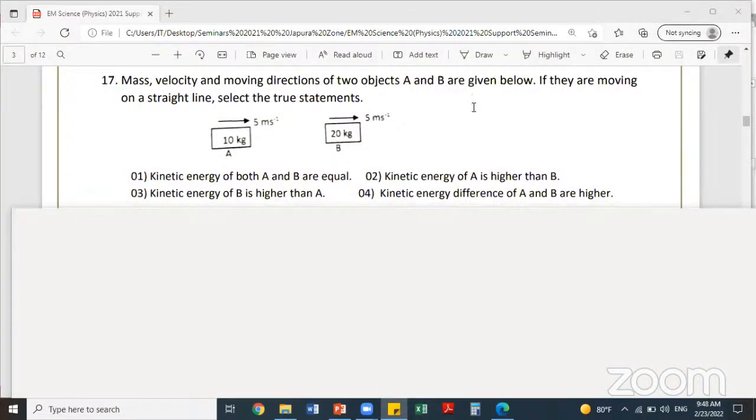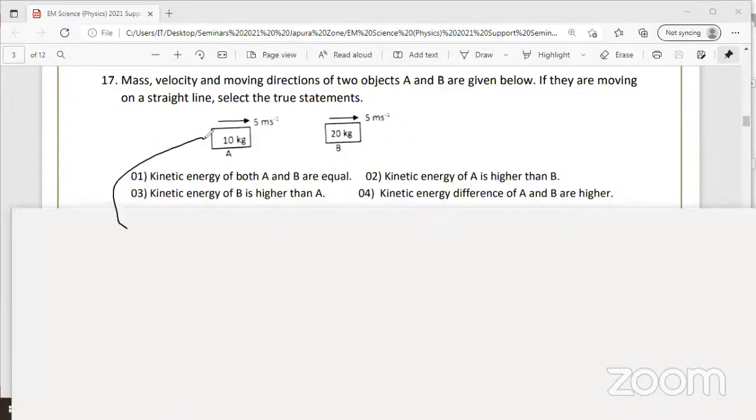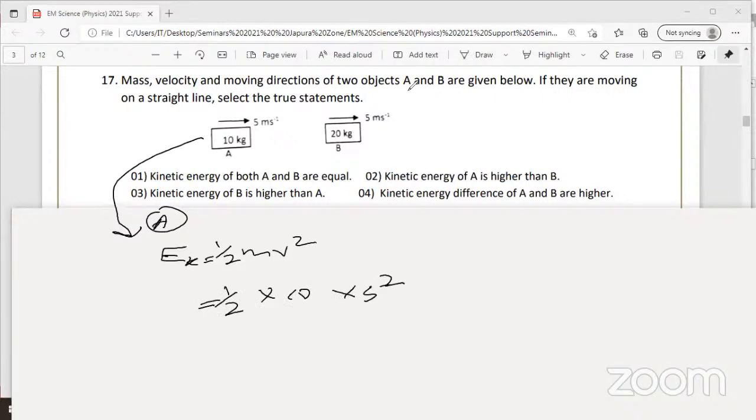You can calculate the kinetic energy of each object separately. So I'll find first for A, kinetic energy of A, half mv squared, that is half into 10 into 5 squared. So you get 5 into 25. Get 125 joules.